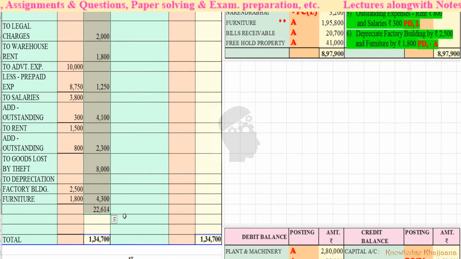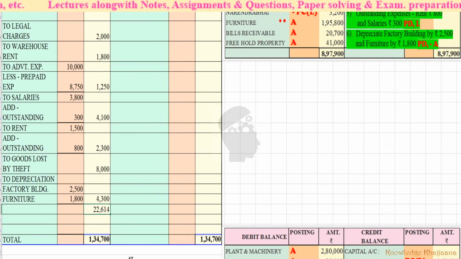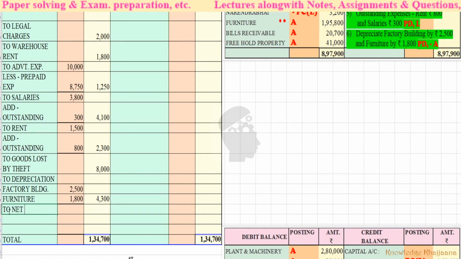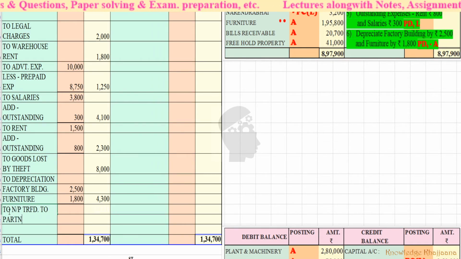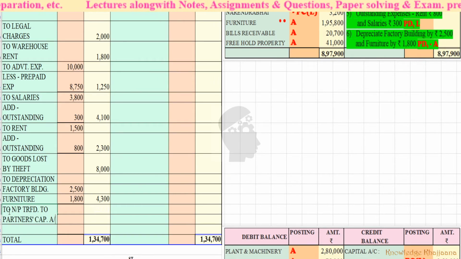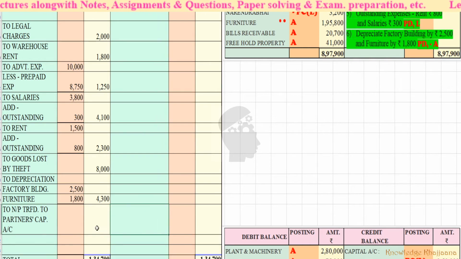It is 22,614. Okay, so how to calculate the net profit? Net profit, or you simply write net profit transferred to partners' capital account. Okay, net profit which will be transferred to partners' capital account.